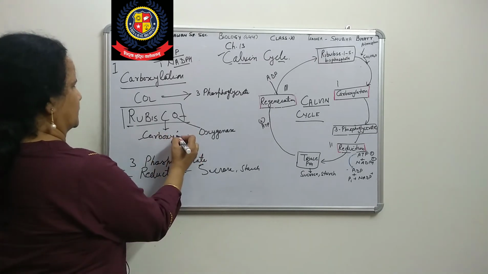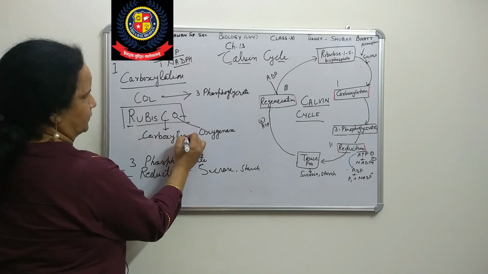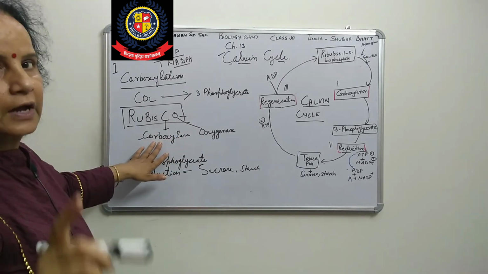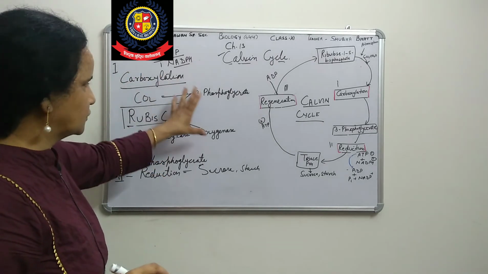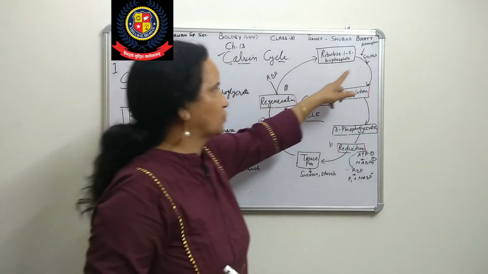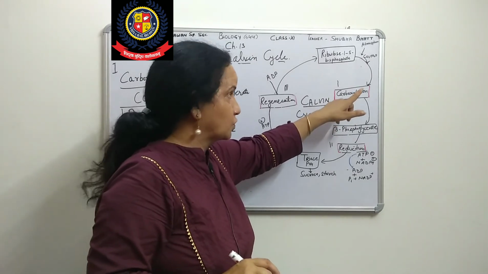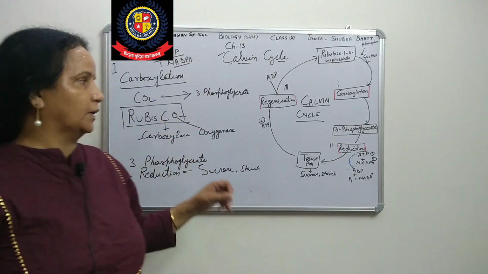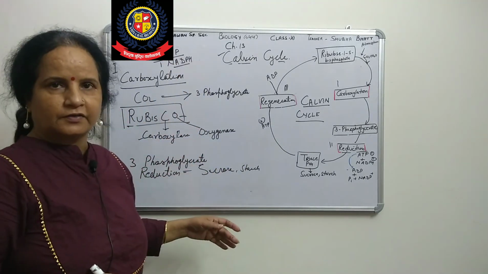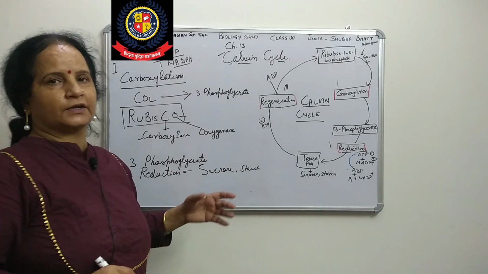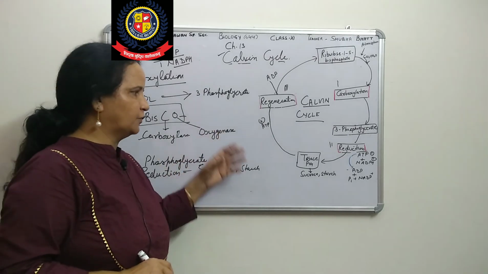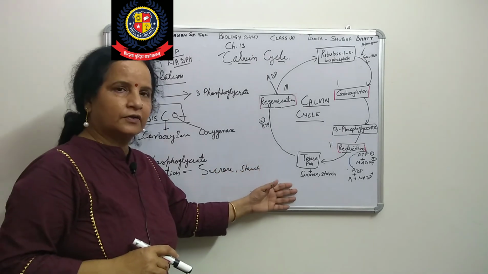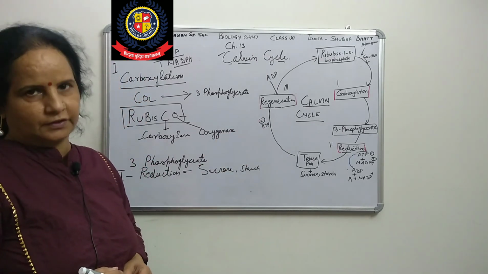carboxylation, okay, it's okay. So carboxylation means addition of carbon dioxide. So here in this biosynthetic phase, carbon dioxide is going to be fixed in sugar or starch, which is the main objective of photosynthesis. In the first phase we are getting only energy currency, in the second phase we are getting food. So in the end we are getting food from photosynthesis.